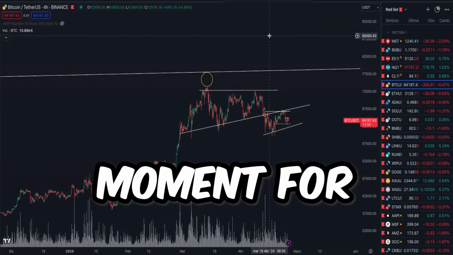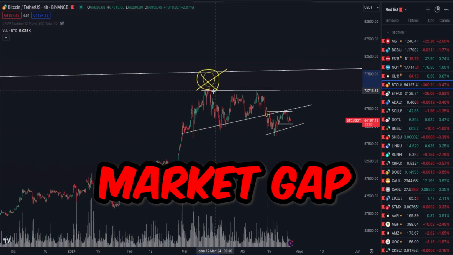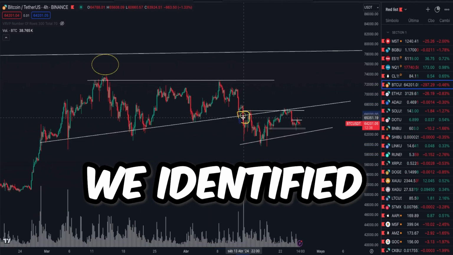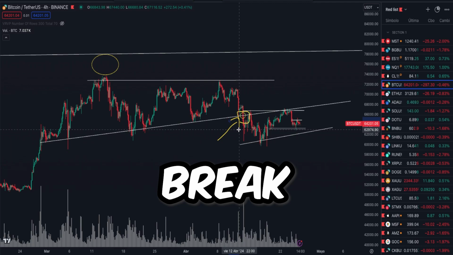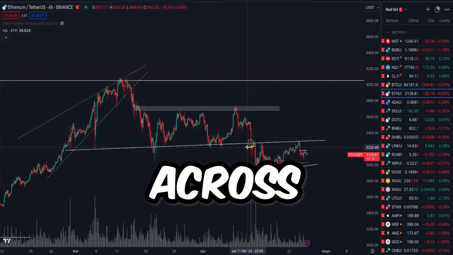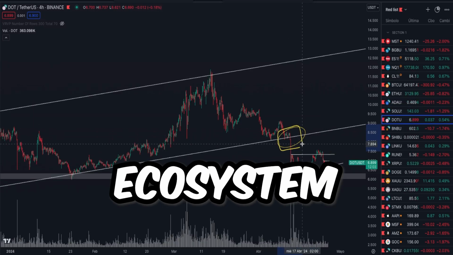We're at a crucial moment for the crypto ecosystem. Look at Bitcoin's price. We just generated a market gap on a key structure that we believe is being distributed. We identified a crucial structural break on April 13th. And this trend isn't unique to Bitcoin. We're seeing it across Ethereum, Cardano, Solana, and virtually the entire crypto ecosystem.